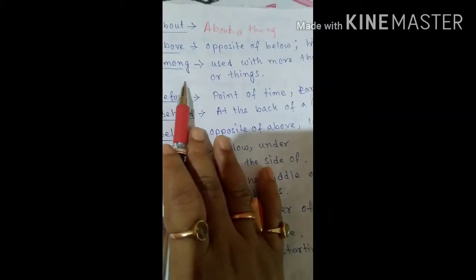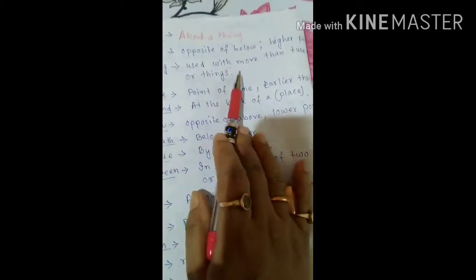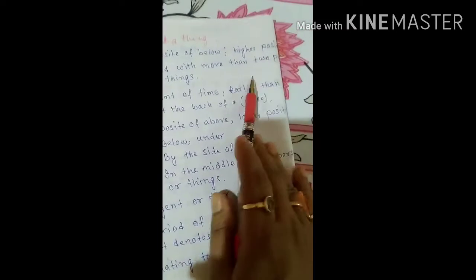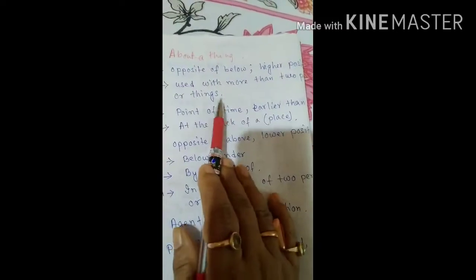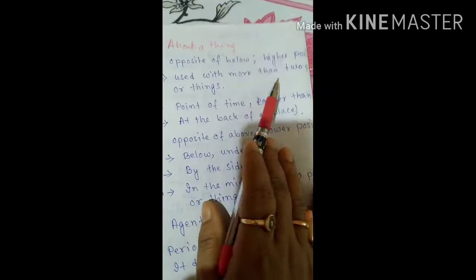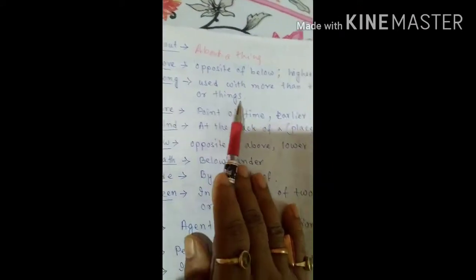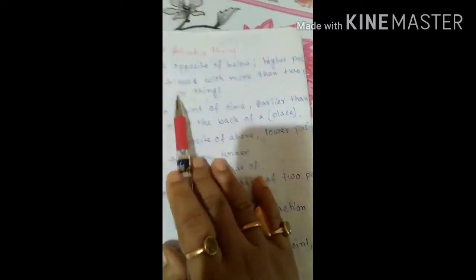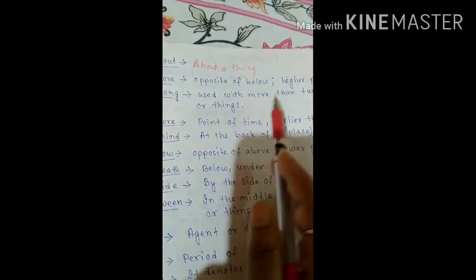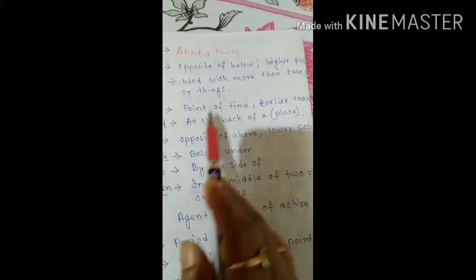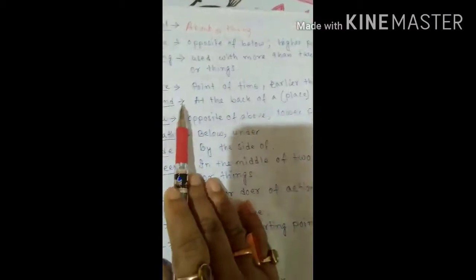Then the next one, among. When we are using among, it is used with more than two persons or things. That is, when we are distributing a thing among more than two persons or things, then we are using among. Among is put before more than two persons or things, not before two.